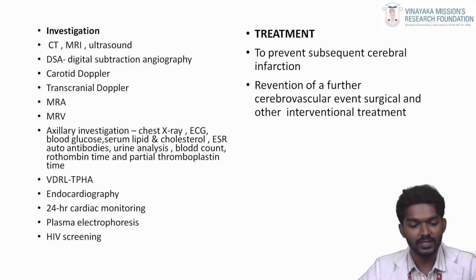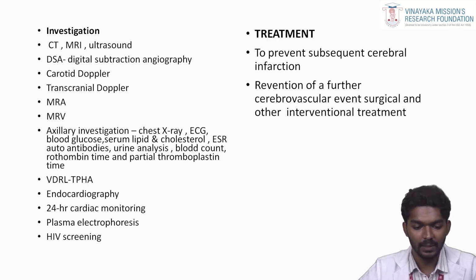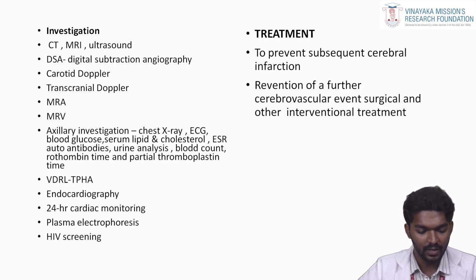There are various investigations for the CVA condition. First major investigations are obviously CT, MRI, and ultrasound. Other than these, the neurological investigations are DSA, carotid Doppler and transcranial Doppler. Other investigations are MRA and MRV. And there are common investigations like chest X-ray, ECG, blood glucose level, serum lipid, cholesterol, ESR and antibody tests, urine analysis, blood clotting time, etc. Other investigations are echocardiogram, 24-hour cardiac monitoring, plasma electrophoresis and HIV screening.